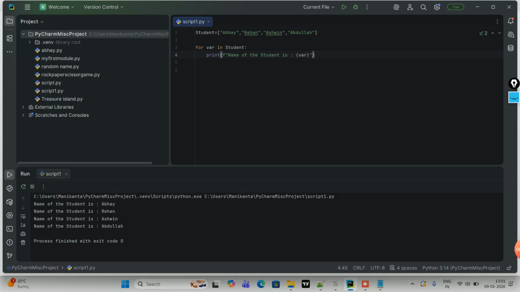Now for example, I want to know the highest number. Just for example, okay, to find the highest number in the list. Let's say I have number equal to, I'm making a list with some numbers.